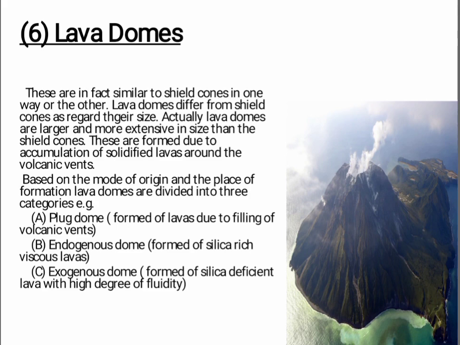Based on the mode of origin and the place of formation, lava domes are divided into three categories. The first is plug domes, which is formed of lavas due to filling of volcanic vents. The second is endogenous dome, which is formed of silica-rich viscous lavas, and the last is exogenous dome, which is formed of silica-deficient lava with high degree of fluidity.